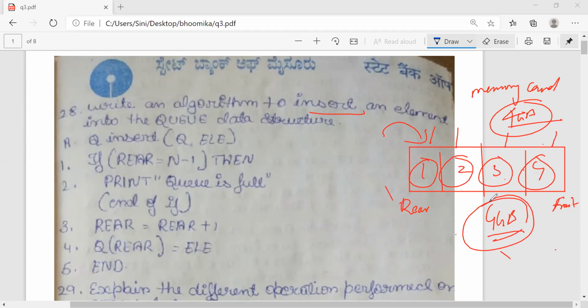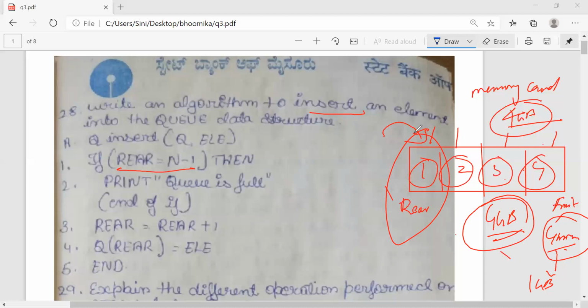For example, I have got a 4 GB memory card with me, and I have got 4 movies in it. So each movie is 1 GB. So can I insert one more movie with 1 GB or 2 GB? No, right? Why? Because the memory card is full. The same concept is applied here. If rear is equal to n minus 1, what is my rear here? This particular thing. If rear is equal to n minus 1.